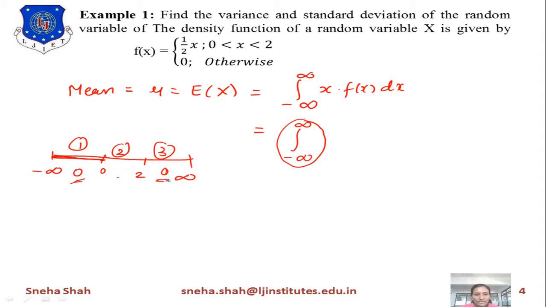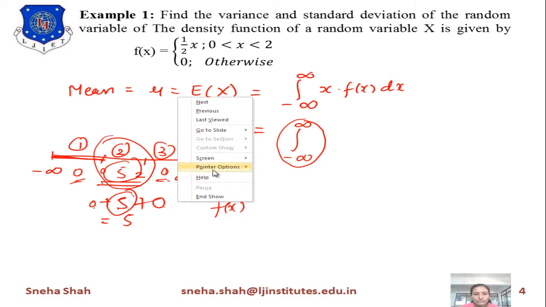So 0 plus something plus 0 gives you that answer. Suppose I am taking 5, then 0 plus 5 plus 0 gives you the answer 5. Similarly, instead of 5 we have to take this f of x. So 0 plus f of x plus 0 gives you the answer f of x, but only for this range, and the range will be considered as 0 to 2. So this range will convert in terms of 0 to 2. The next step will be written like this.